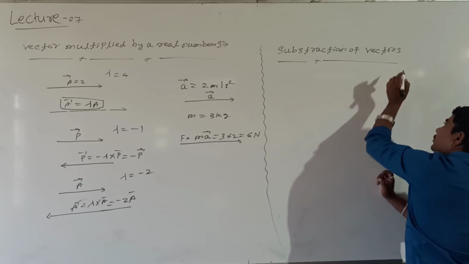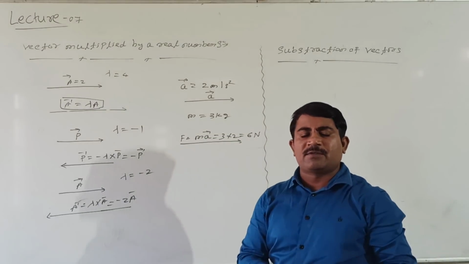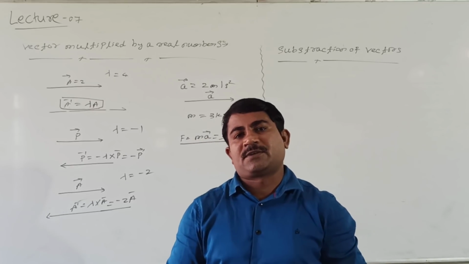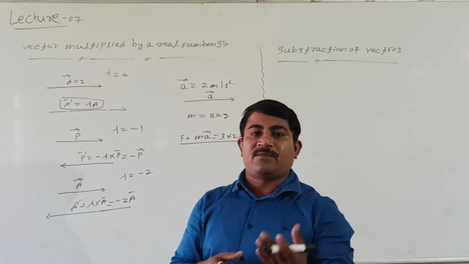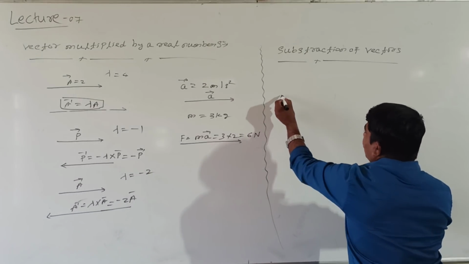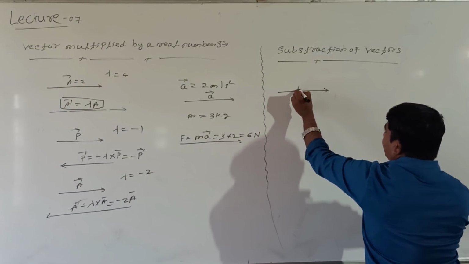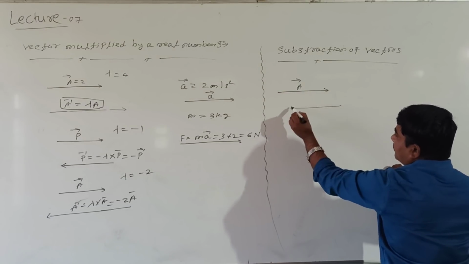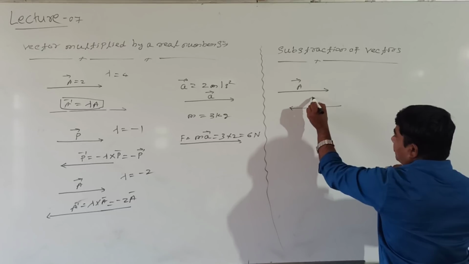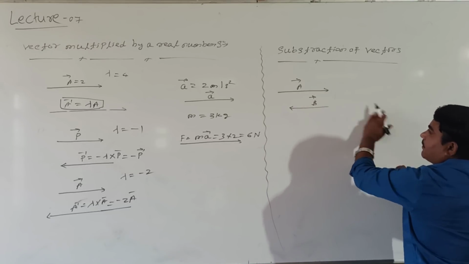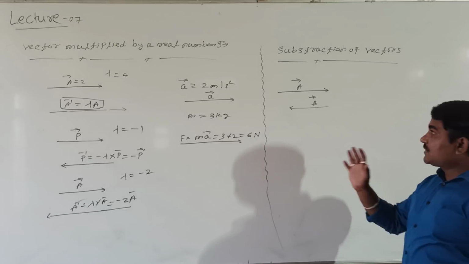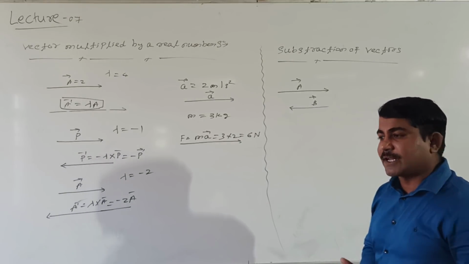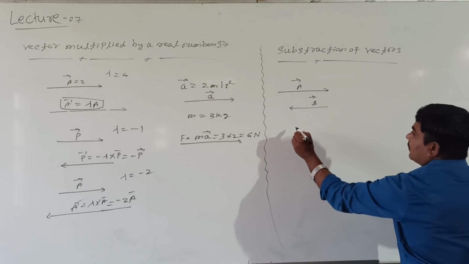Subtraction of vectors. How can two vectors be subtracted? Already we know that when two vectors are in opposite direction, they can be easily subtracted. For example, this is vector A, and this is vector B, smaller in magnitude. These vectors can be easily subtracted. How to subtract actually? Look at me.